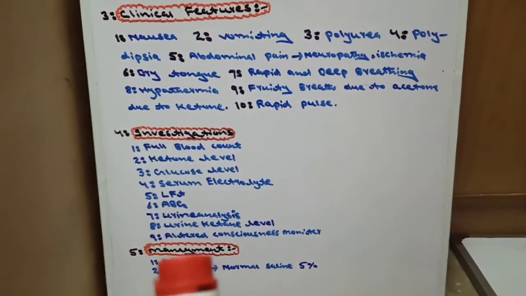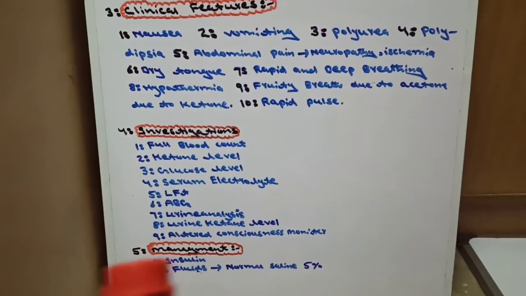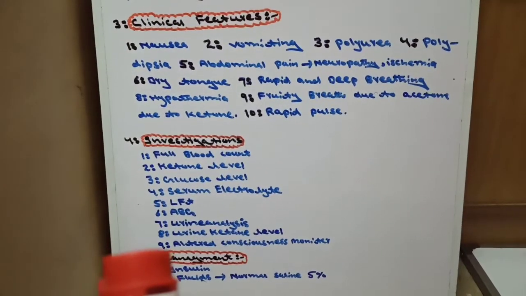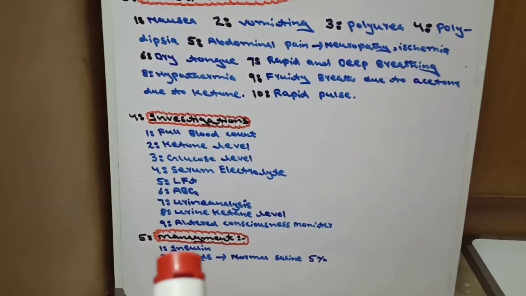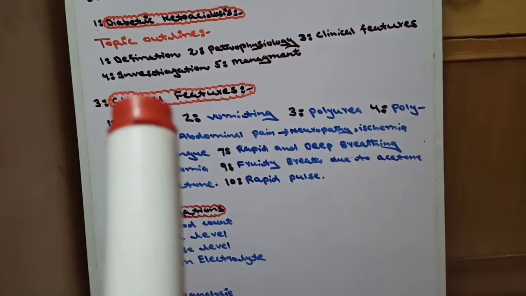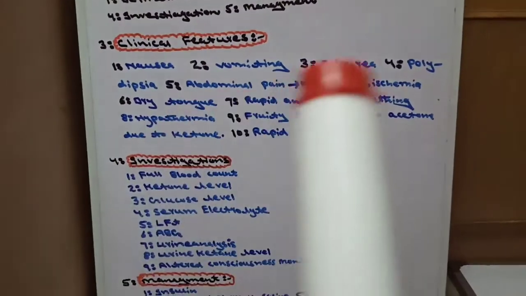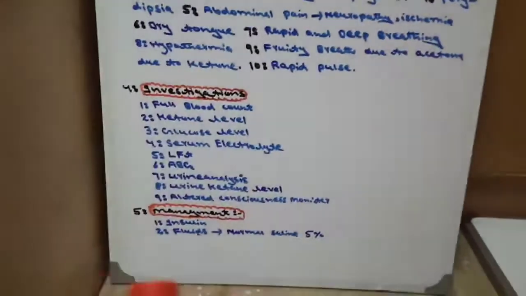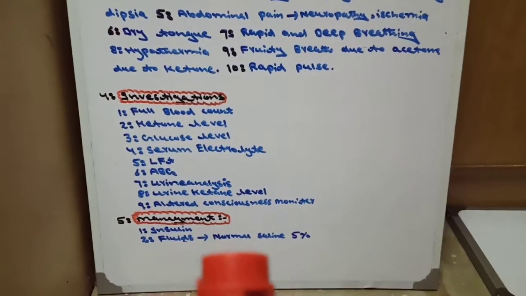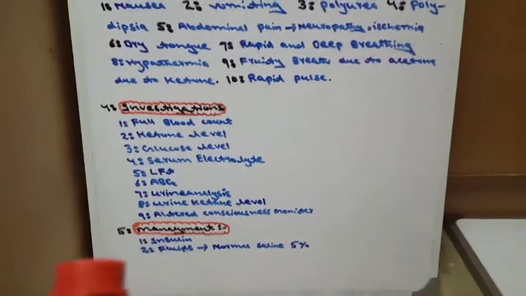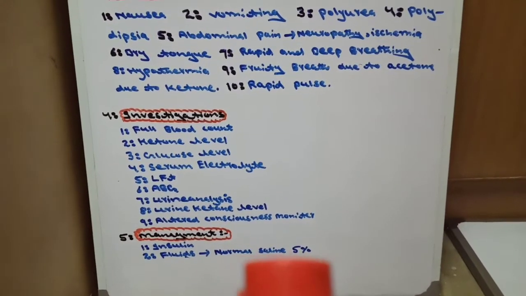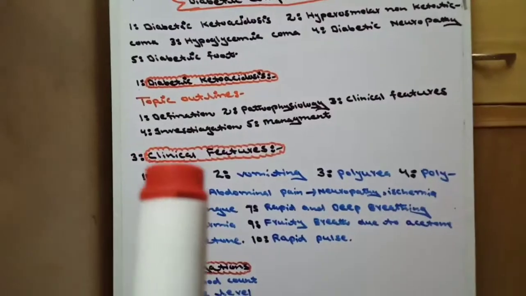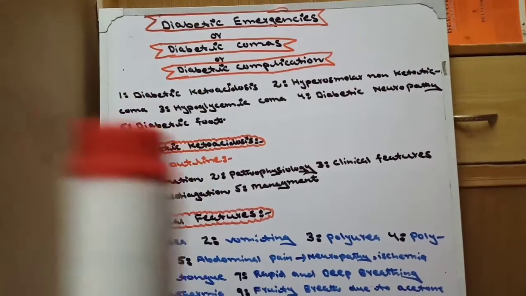The last is management. In management, because diabetic ketoacidosis occurs, the cause is lack of insulin. Now in management we give insulin. The second is, the clinical features of diabetic ketoacidosis are due to polyuria, polydipsia, dehydration, so we give fluids in the form of 5% normal saline. Now management includes two things, insulin and fluids. Fluid is normal saline 5%. Now today our first topic in diabetic emergencies, diabetic ketoacidosis, is complete.